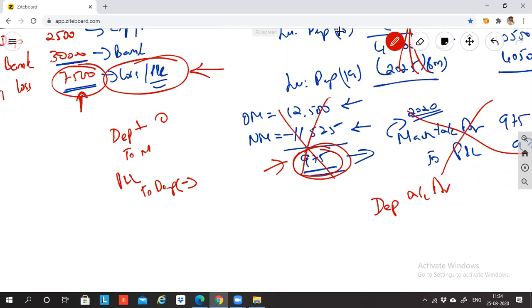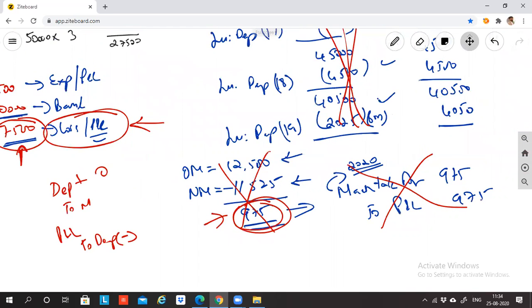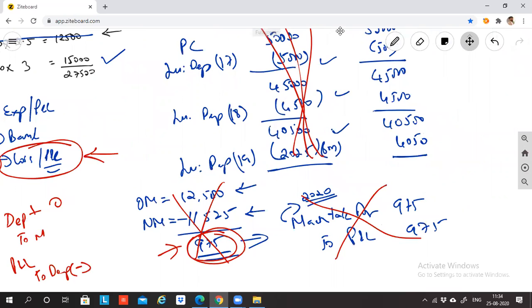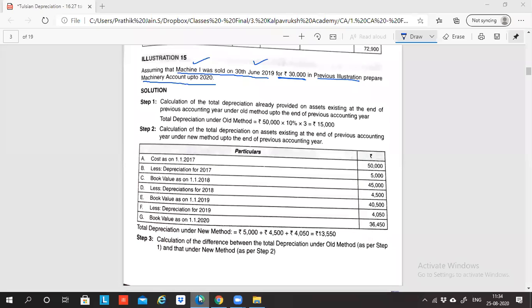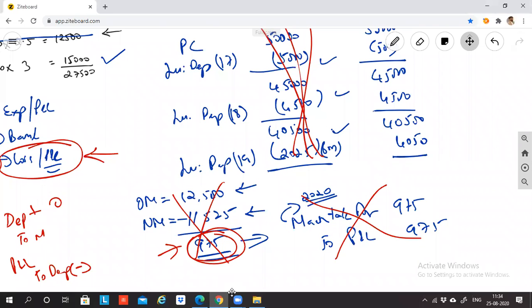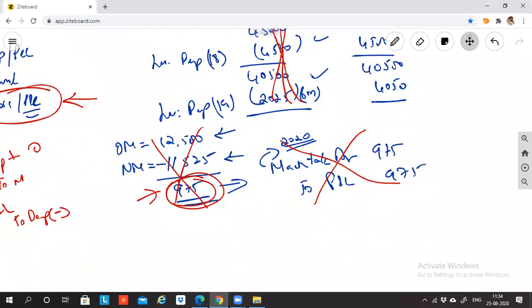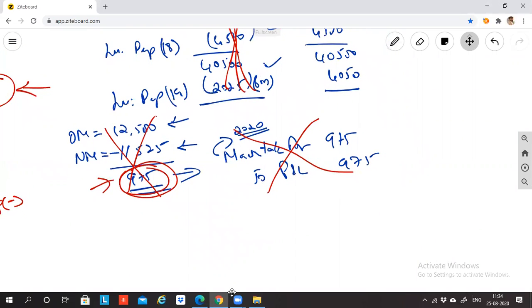What is the journal entry? Debit or credit? Depreciation. Can you just show the questions? You want to even say book you want to see? Yeah. So no, sir, that amount, sir, what was 975 was the amount. This was the amount. This is the entry which we should put, but we are not doing because machine is not existing.